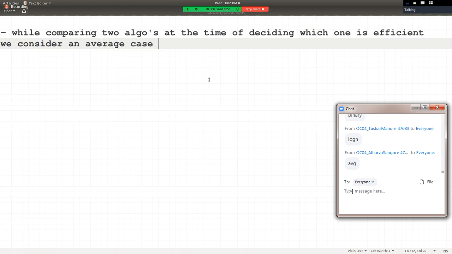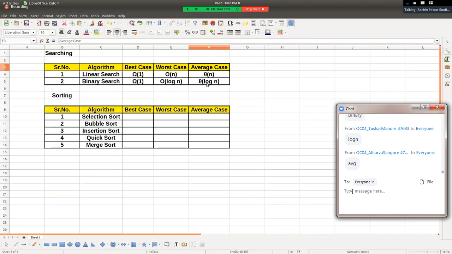An average case. Hello friends, is that fine? So by average case, which algorithm is efficient? Binary search efficient, and hence binary search is efficient than linear search.